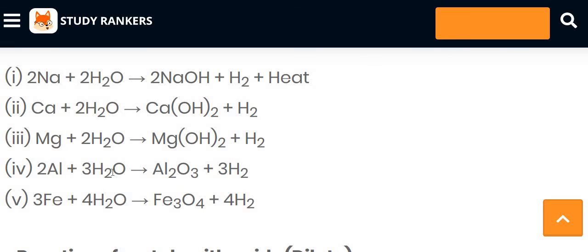Aluminium reacts with the water to form the amphoteric oxide, Al2O3, and the hydrogen gas is released. Iron reacts with the water to form Fe3O4 plus hydrogen.